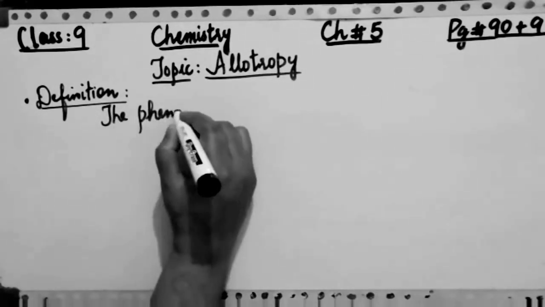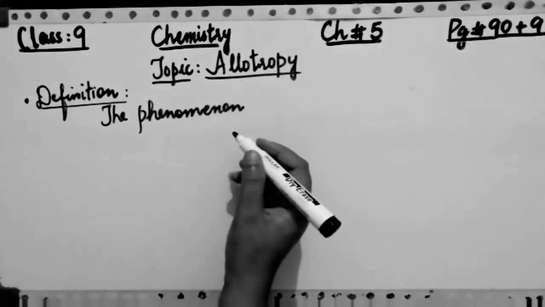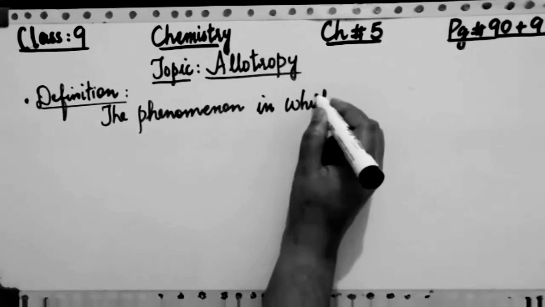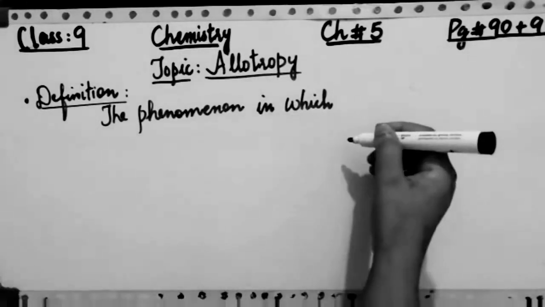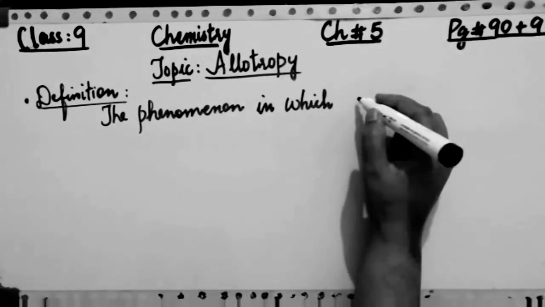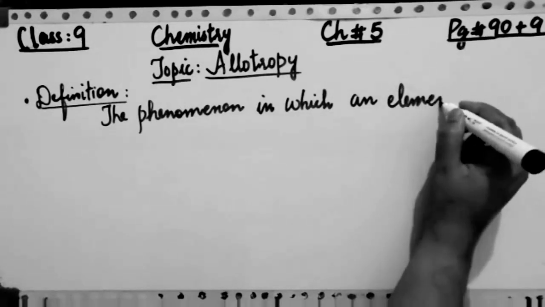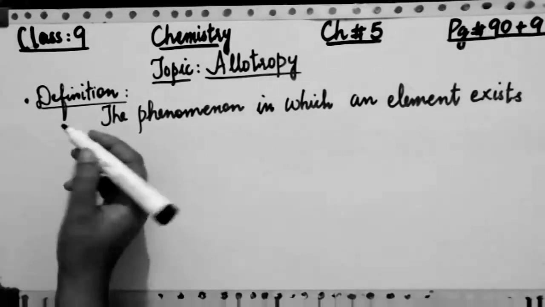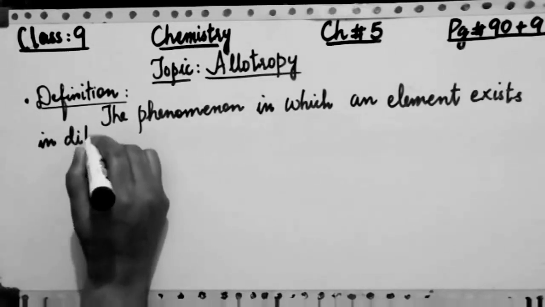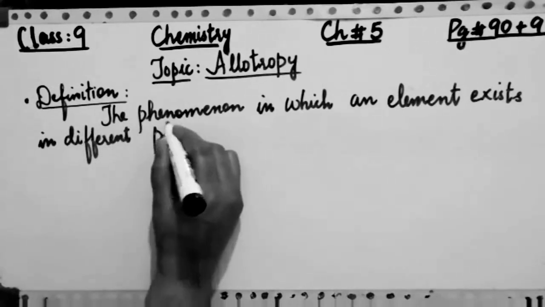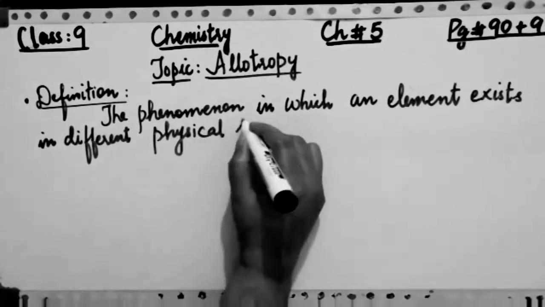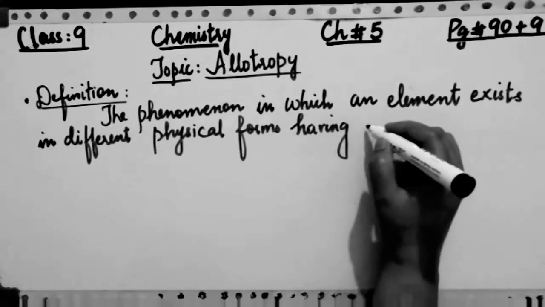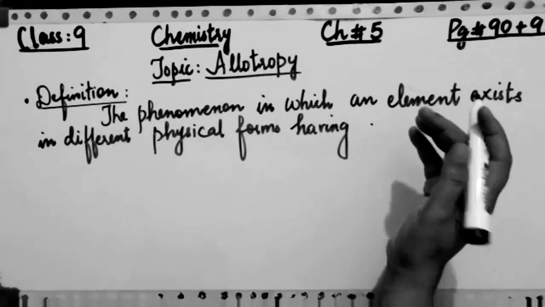Allotropy is the phenomenon, which is also called a process, in which an element exists in more than one form in the same physical state, in different physical forms having the same chemical properties but different physical properties.